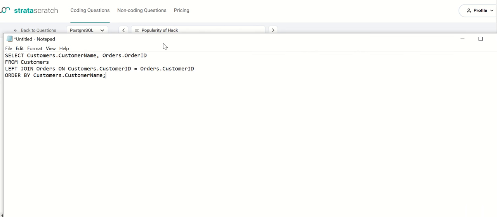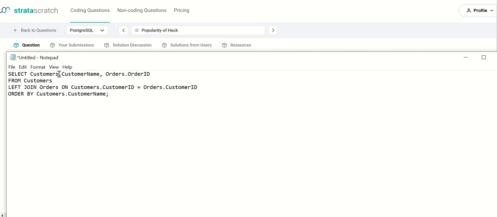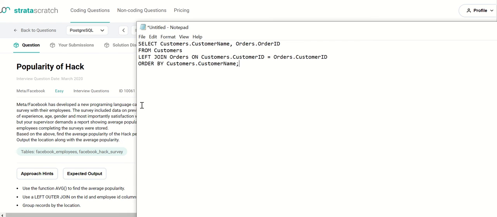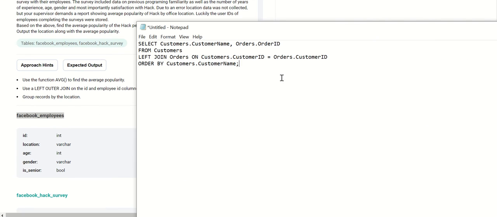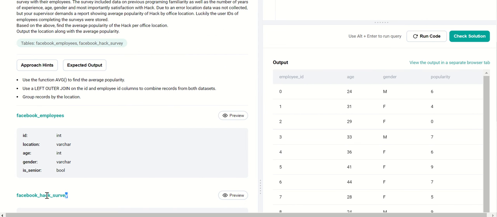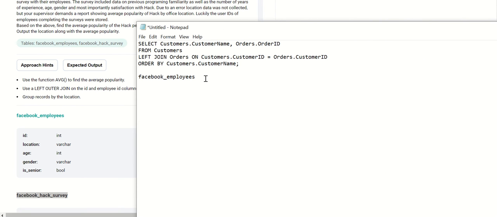So let's do Control H. I'm so lazy. Customers will be this table, and orders will be this table.